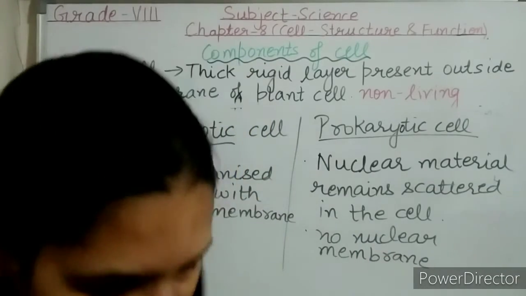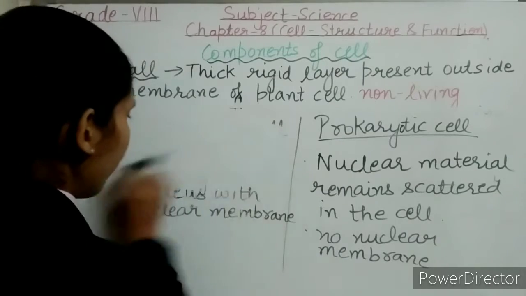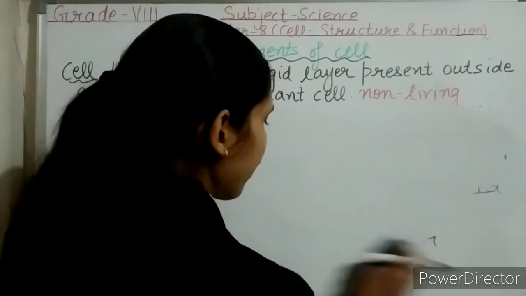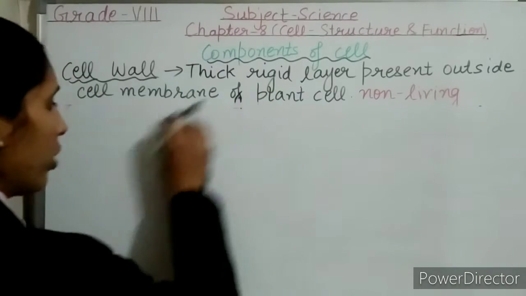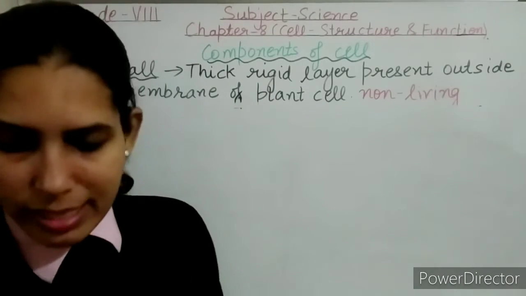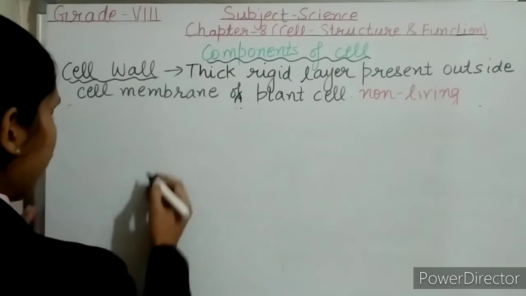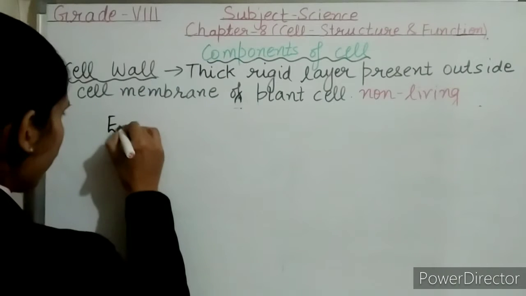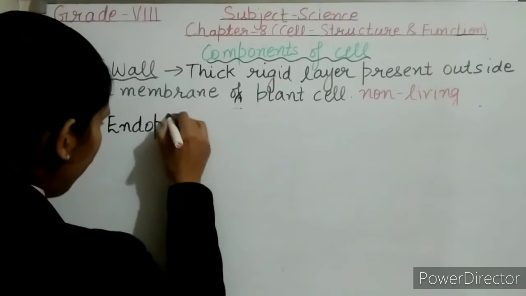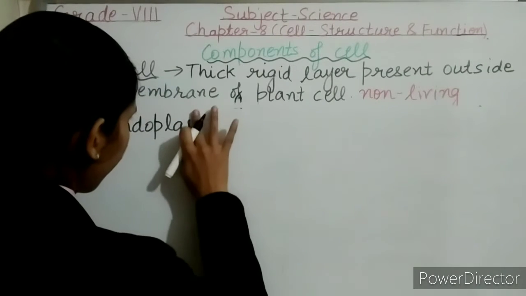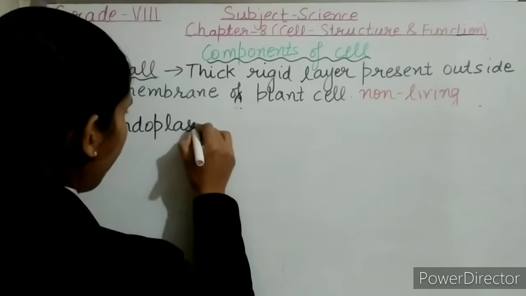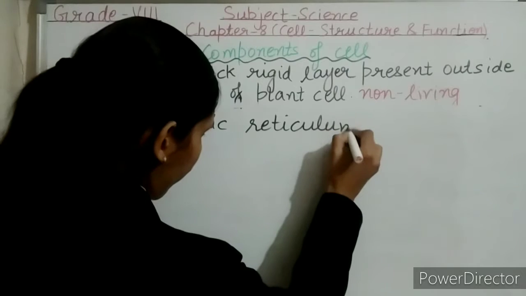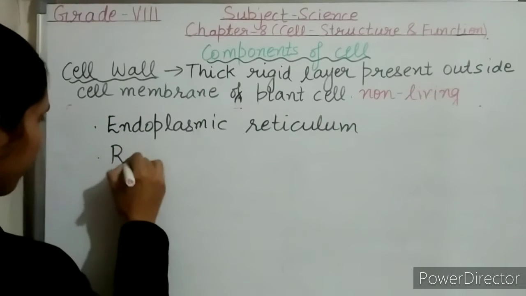Now after this, we will discuss various other cell organelles. After understanding the difference between prokaryotic cells and eukaryotic cells, plant cells and animal cells are eukaryotic cells. Now we will study the other cell organelles like endoplasmic reticulum, ribosomes, Golgi bodies, or you can say the Golgi apparatus, centrosomes, lysosomes, then plastids, and lastly vacuoles.